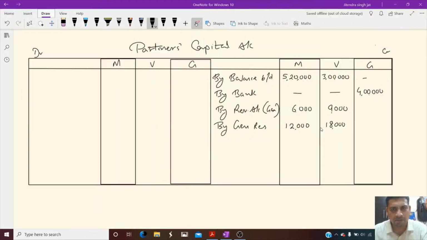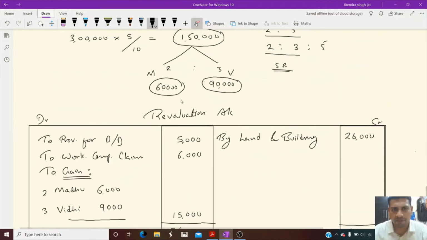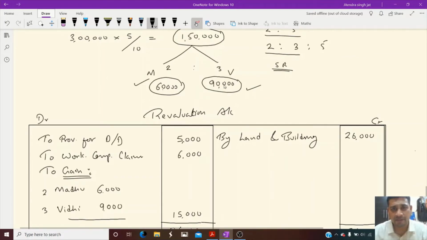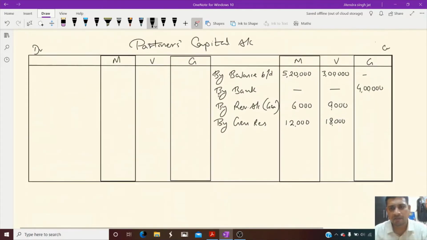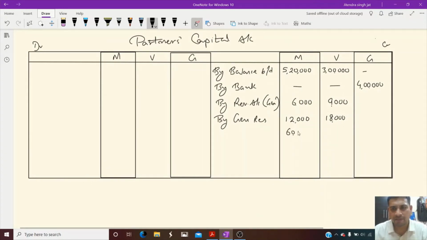Now you can see, dear children, the treatment of goodwill. We have already created the working note for goodwill. 60,000 Madhu will get and 90,000 Vidhi will get, by premium for goodwill. I hope it is clear to everyone.